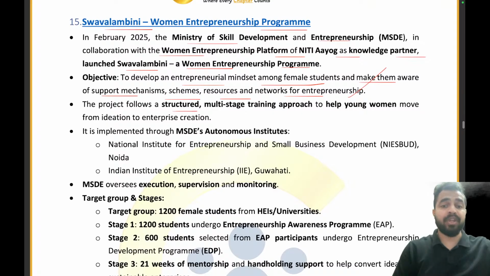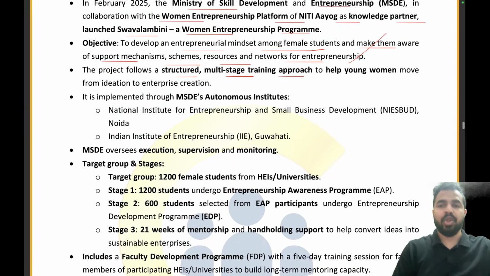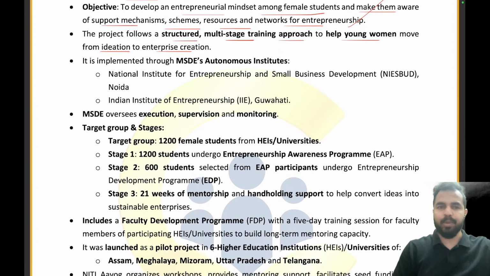The project follows a structured multi-stage training approach to help young women move from ideation to enterprise creation. एक multi-stage training approach हमने लगाई to help young women move from ideation to enterprise creation.